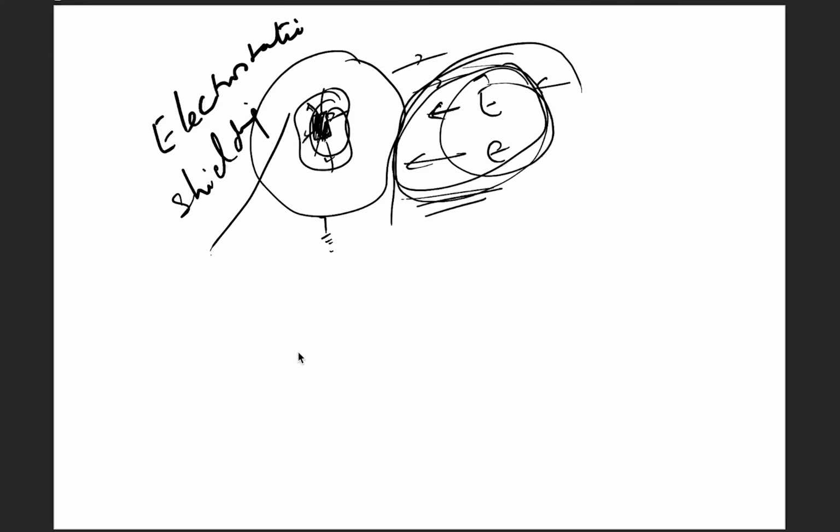So in this way we have seen how this electrostatic shielding works. So you see this E is equal to 0. This part is making these two independent. This thing and this thing are independent. So this property will be utilized in some of the examples or practical things. So this is very important that we understand this concept which I have just explained. And if you don't understand this concept, I request that you watch this video again and again.